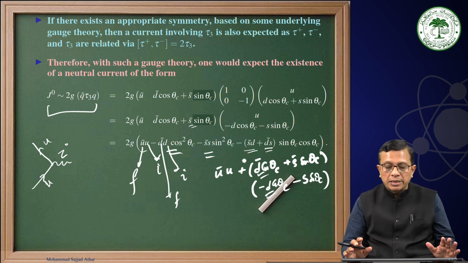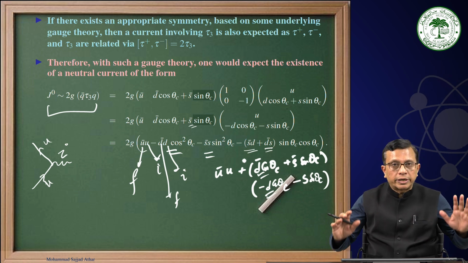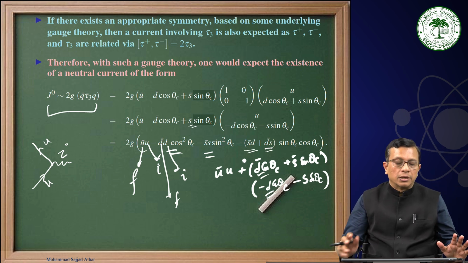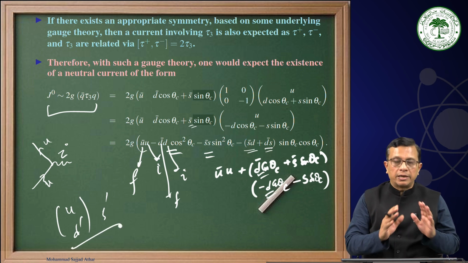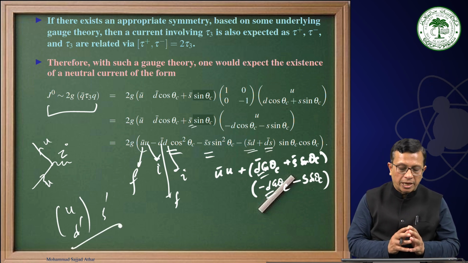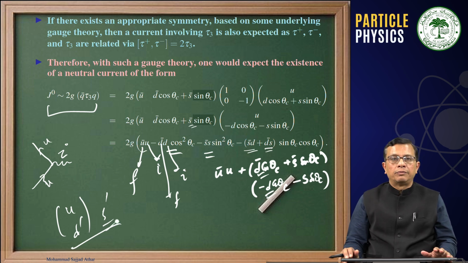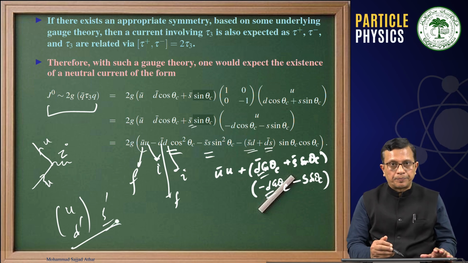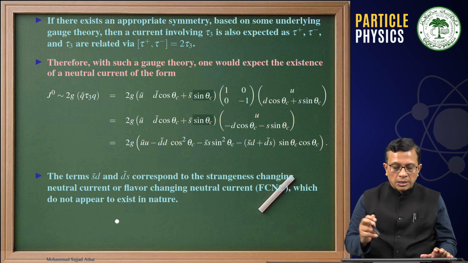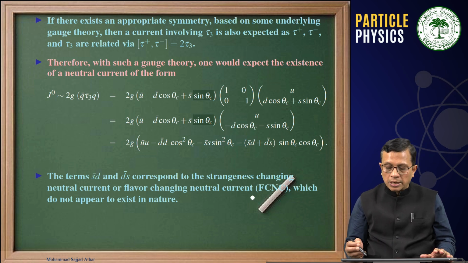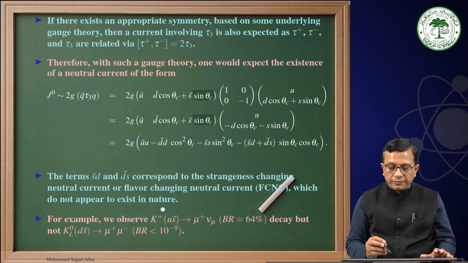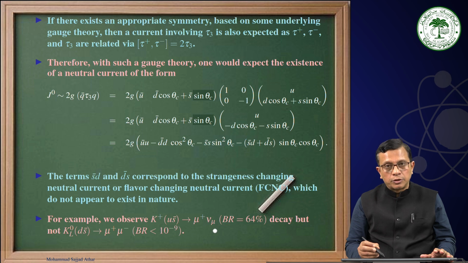Therefore, up to this point, nothing is new. Whatever concept we had from the Cabibbo theory, we stick to this. We had a doublet, weak doublet, u d prime, and we had a singlet, weak isosinglet, that was s prime. But the terms, as you can notice, s bar d and d bar s correspond to the strangeness changing neutral current or flavor changing neutral current, which do not appear to exist in nature. For example, we have K bar, mu plus, nu mu in the final state.